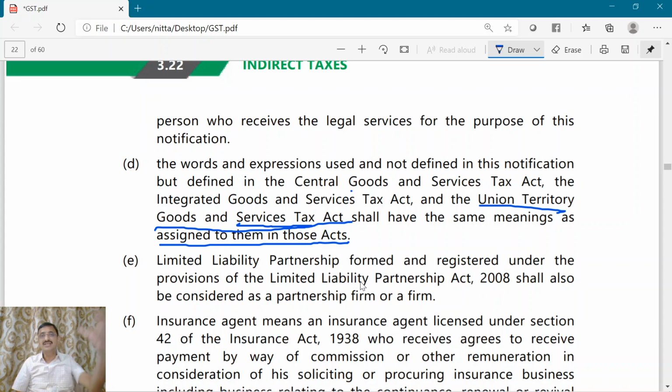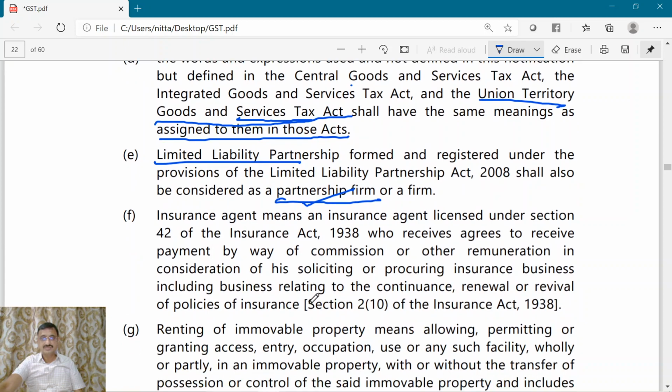Now, somewhere in the 14 points, we have partnership firm, other than partnership firm, other than company. So what you have to understand is LLP is also considered as a partnership firm. Though LLP is not mentioned separately, you should understand that if partnership firm is given there, it equally applies to LLP also.